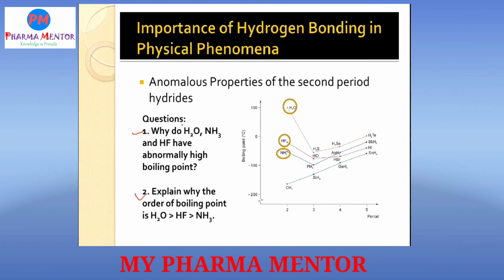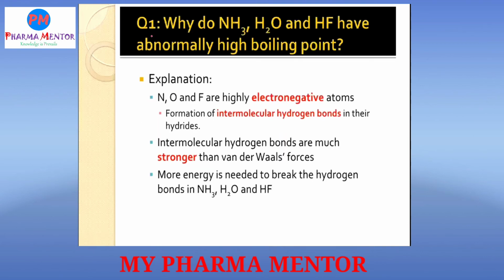So you have to explain this reason, which is related to hydrogen bonding. First, the explanation of the first question: why do NH3, that is ammonia, water and hydrogen fluoride have abnormally high boiling points? The explanation is given here. Nitrogen, oxygen and fluorine are highly electronegative atoms, so intermolecular hydrogen bonds form in their hydrides.